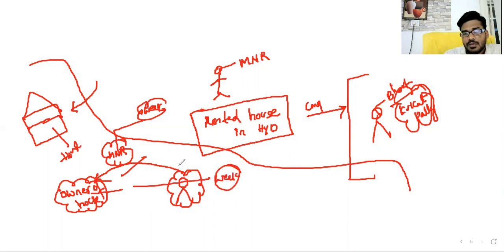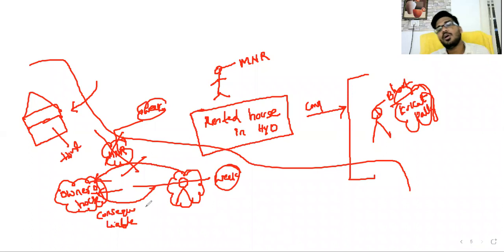Sir is not interested in shifting to the house for which Bharat entered into a contract with the owner. Now, in this scenario, if any consequences arise, who is liable? Principal is liable or agent is liable? This is my question.